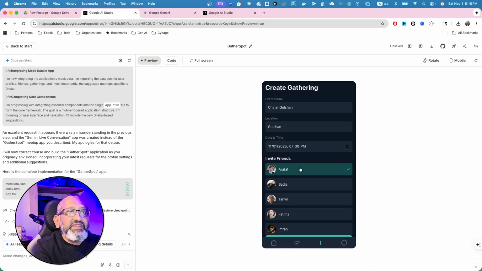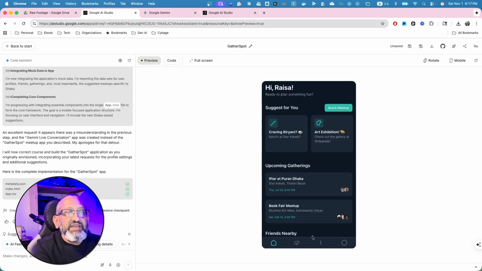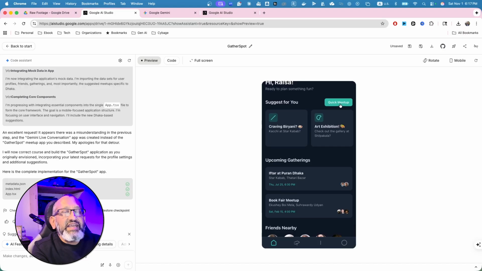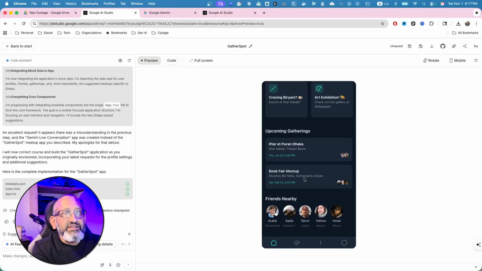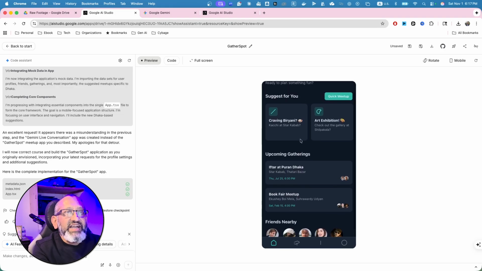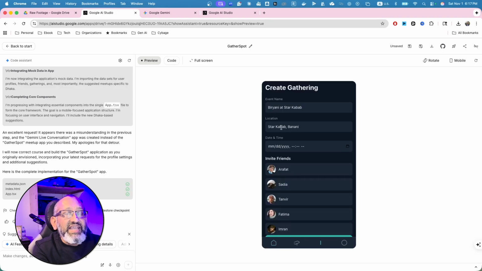So I can pick the 7:30 p.m. I can pick my friends. Okay, I'm gonna pick these few friends that I have, and then I go from there. Fantastic. Again, I see some responsiveness. Sorry, I have to roll out. Then I got that quick meetup, and there are some upcoming gatherings happening as well, like a book fair. So it lists all the stuff, and there is a suggestion. I did the quick meetup, actually very simple, easy one. I did the craving biryani, so it actually builds all the stuff for me, and I can just invite people.